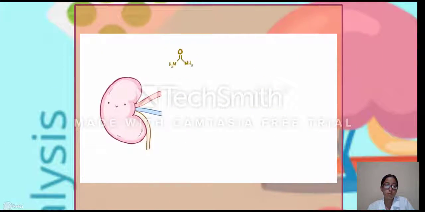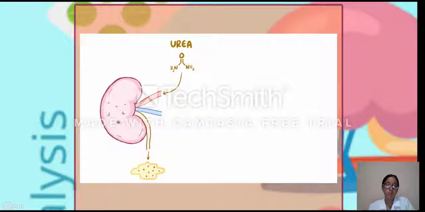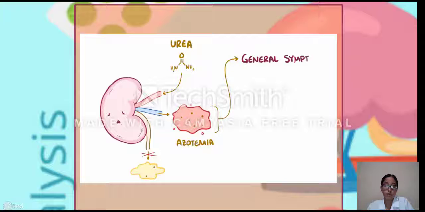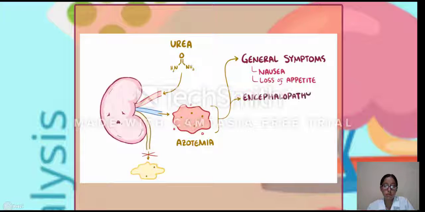Now, normally, urea in the blood gets excreted in the urine. But when there's a decreased glomerular filtration rate, less urea gets filtered out, and therefore it has nowhere else to go besides the blood. And so it builds up in the blood, which is a condition called azotemia. Azotemia can cause general symptoms like nausea and loss of appetite. But as urea levels really build up, they can affect the functioning of the central nervous system, causing encephalopathy.